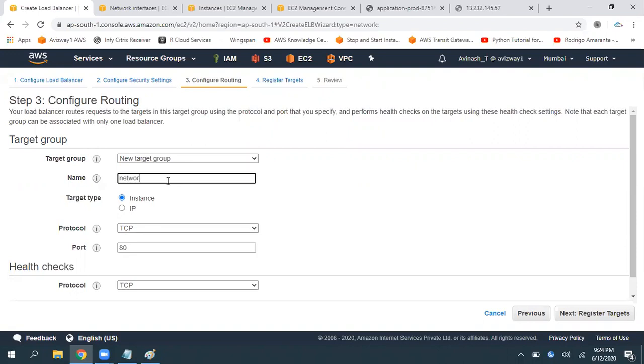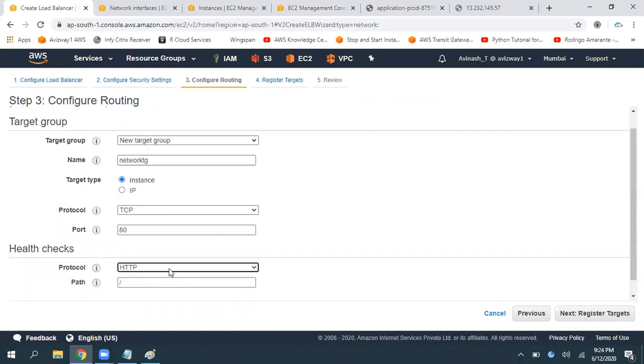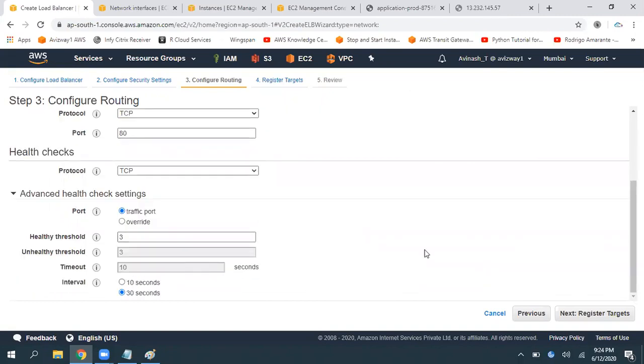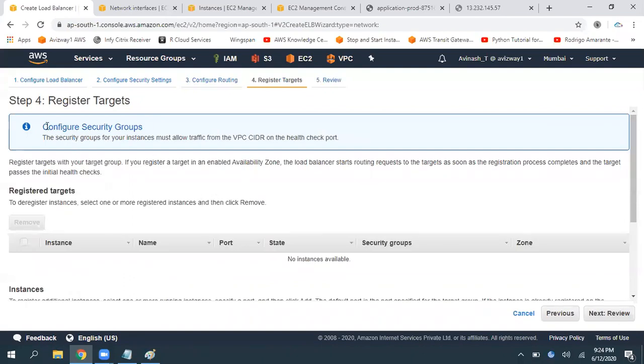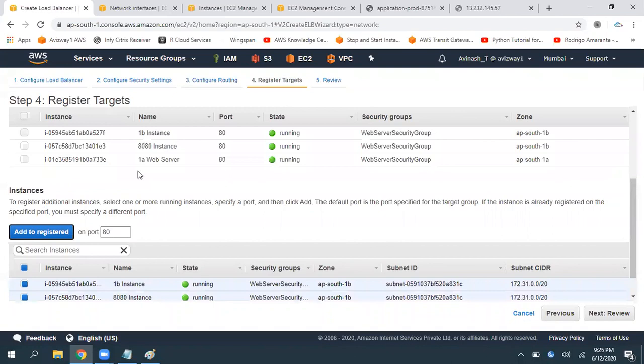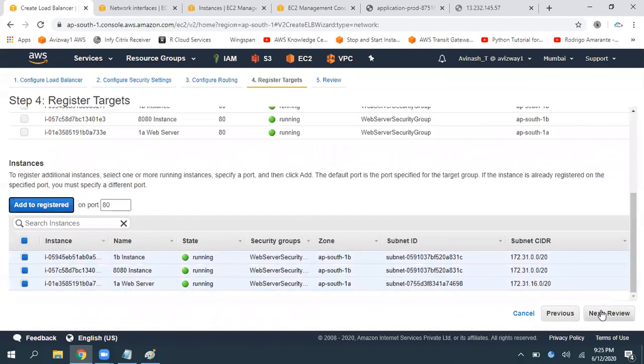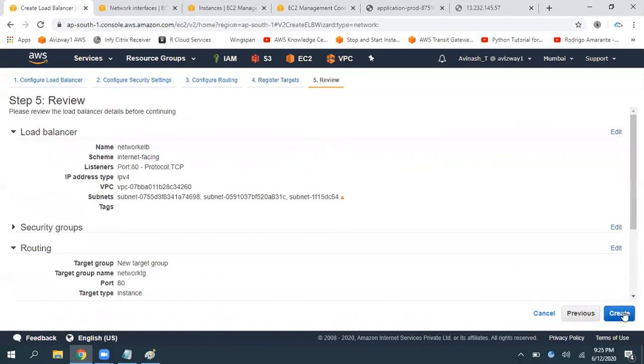So network TG, registration process, and health checks you want to perform by using HTTP, HTTPS or TCP, you can select that, and the intervals, you can give that. Then click on next. What are the targets you want to add? See this, configure security groups. The security groups for your instances must allow traffic from the VPC CIDR on the health check port. So I will show you. So I want to add all the three. I'm adding all the three targets to this load balancer target group. Click on review. Click on create.